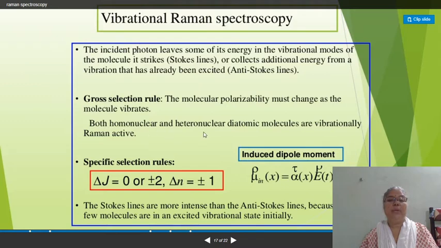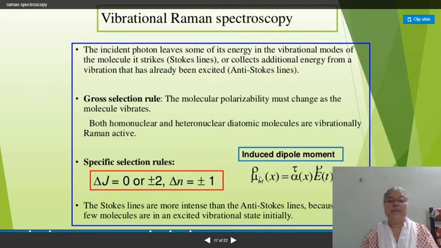Both homonuclear and heteronuclear diatomic molecules are vibrationally Raman active, and the specific selection rule is delta J equal to 0 or plus minus 2, that is delta N equal to plus minus 1.